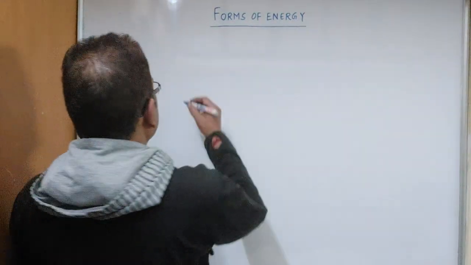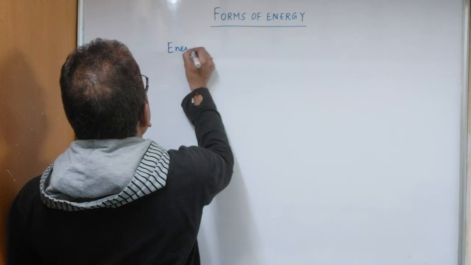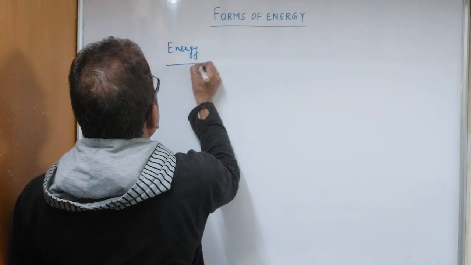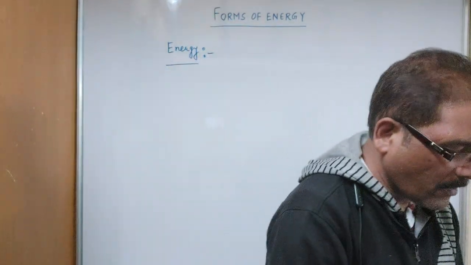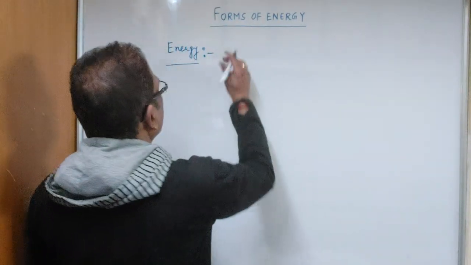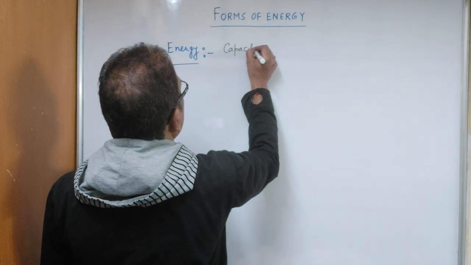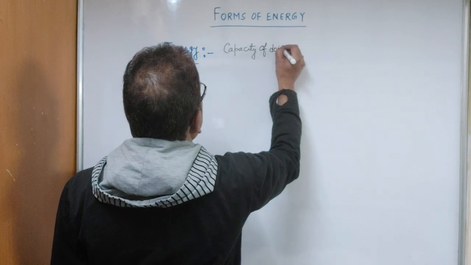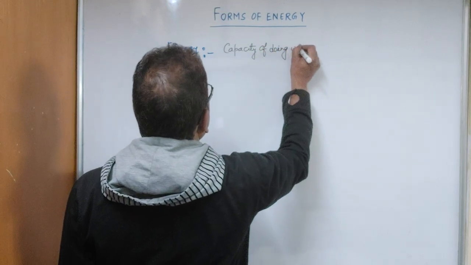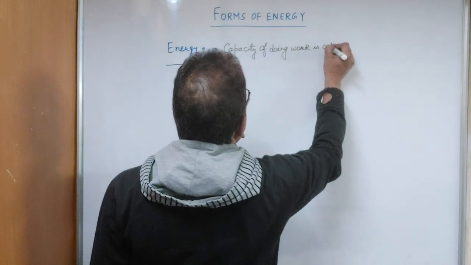From junior classes we have read that energy is the capacity of doing work. So the capacity of doing work is called energy.